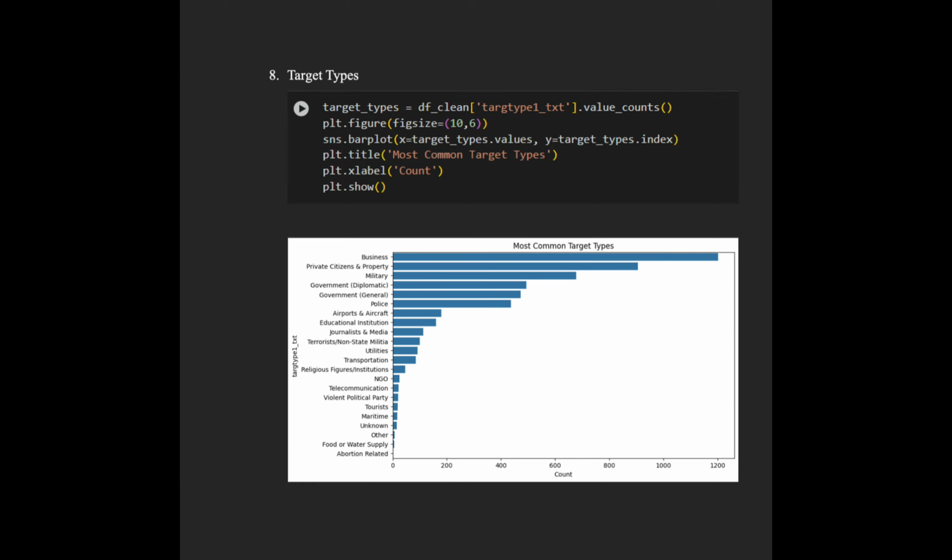I have analyzed the target types as well. I have used these codes for the analysis. As you can see, this graph shows the count of different target types like business, military, government, etc. Business is the most common target type, followed by private citizens and property, then military, then government diplomatic, then government general, and so on.